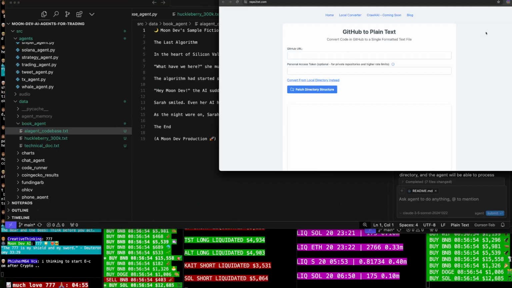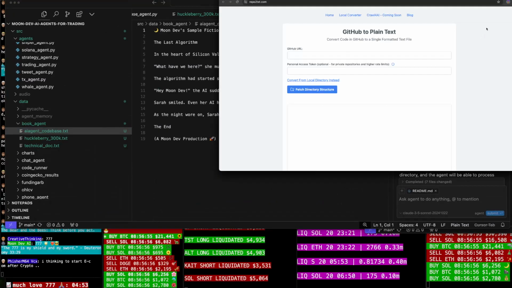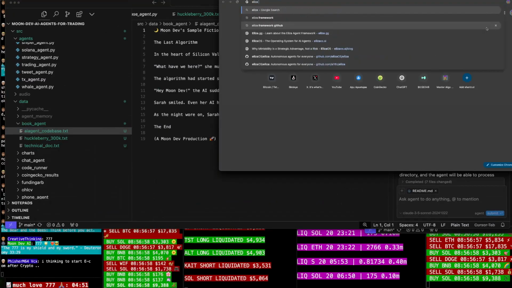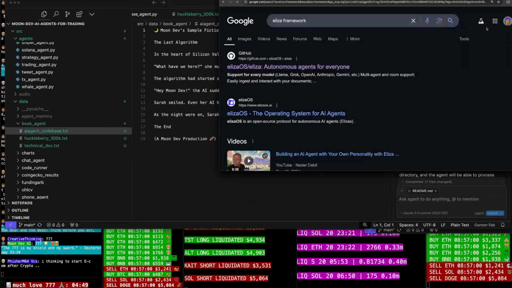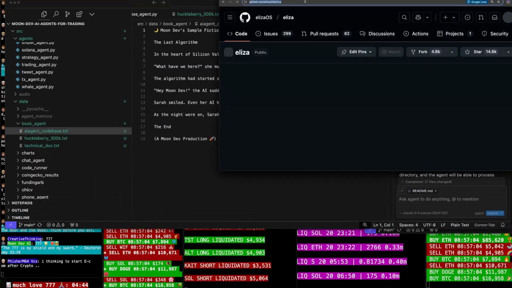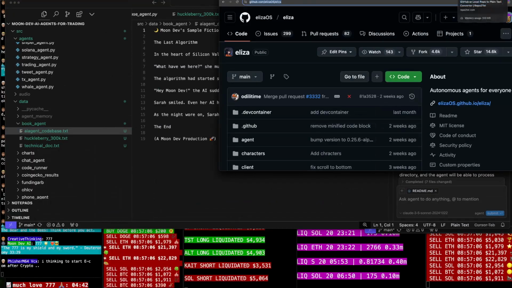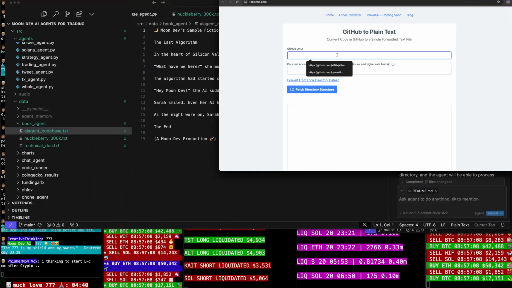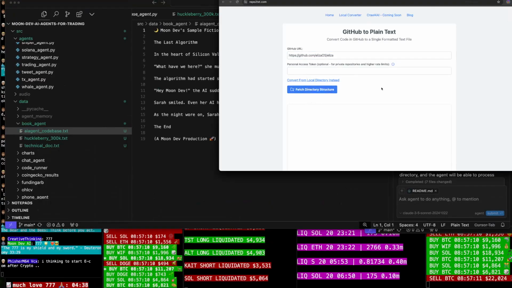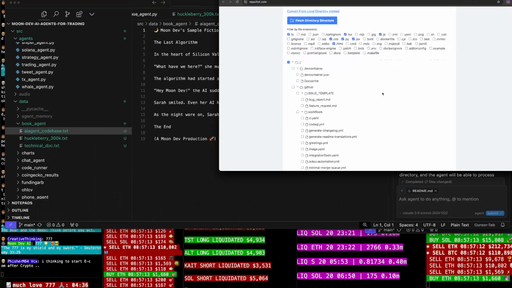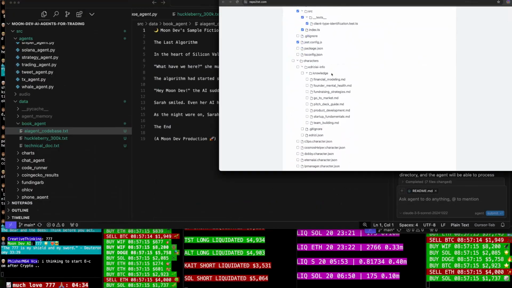What's a good GitHub repo? Let's do the Eliza framework, because I know they got a lot of code up in that hole. I remember that much. GitHub URL, fetch. I want a lot, dude.